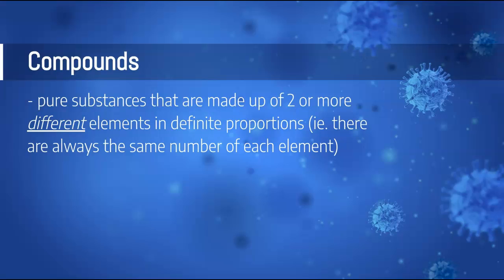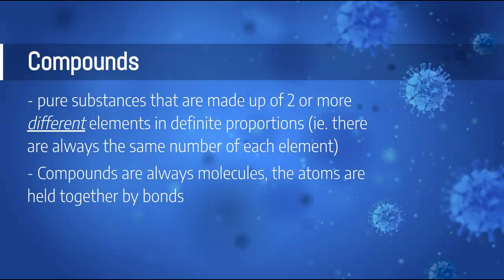Now, a compound is going to be composed of two or more different elements that are combined together, but when they come together and form a single particle, what is called a molecule, it is always in the same numbers. Right? So there will always be one of this element and two of that element, for example.